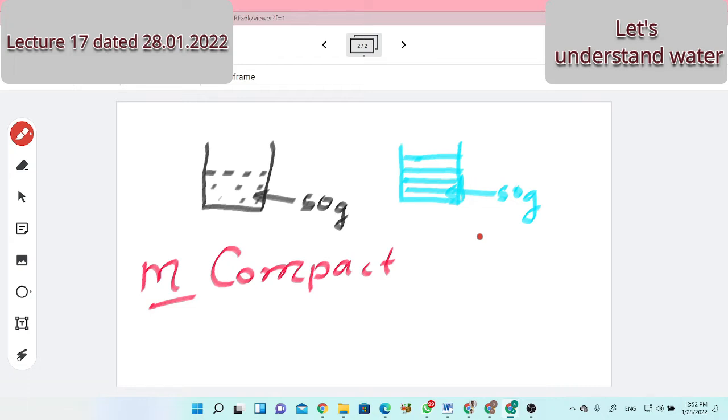Which volume will be more? Small pieces or one particular large piece of sponge? Could you understand my question? Yes, sir. Then answer. Large sponge. One large sponge will be one sponge. Small pieces of sponge gathered together will be more volume, or one particular sponge will be more volume.